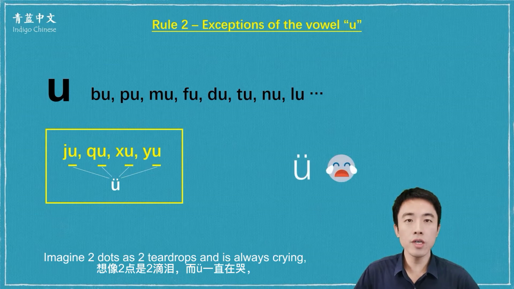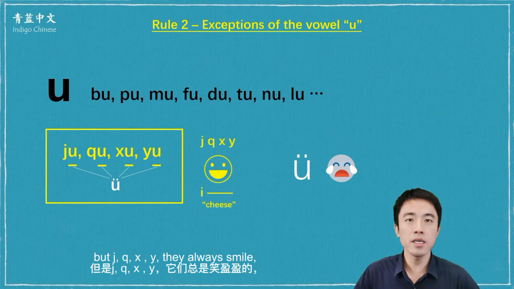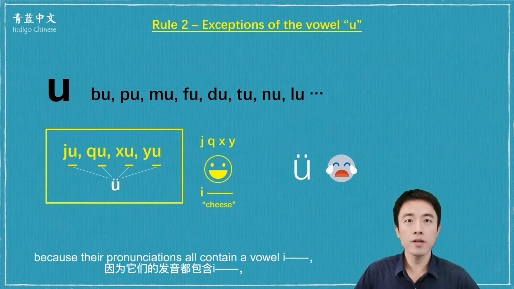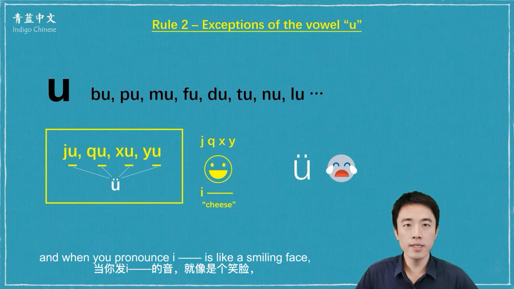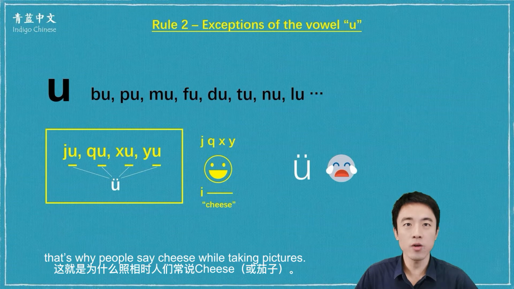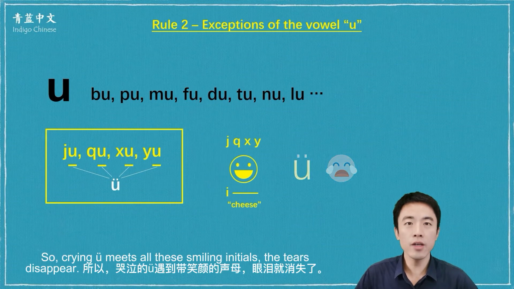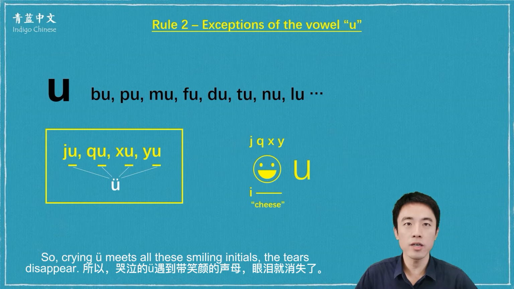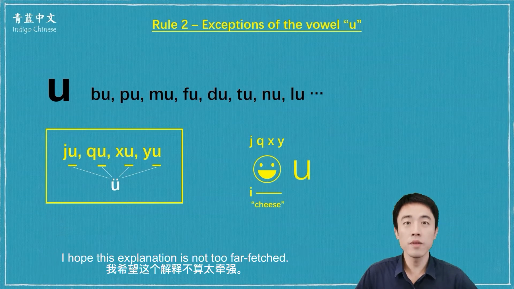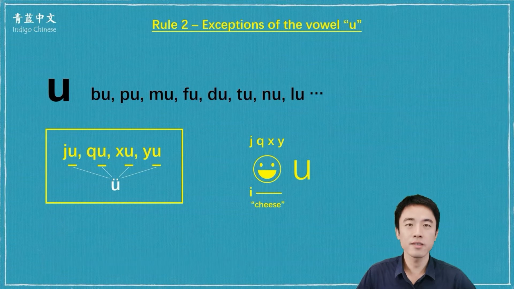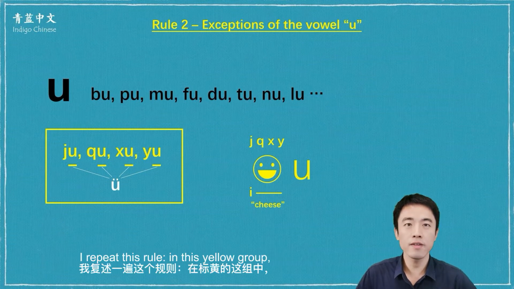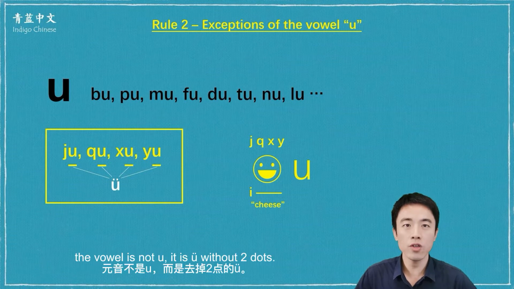Imagine 2 dots as 2 teardrops, and yu is always crying. But ji, qi, xi, yi, they always smile, because their pronunciations all contain a vowel E. And when you pronounce E, it's like a smiling face. That's why people say cheese while taking pictures. So crying yu meets all these smiling initials. The tears disappear. I hope this explanation is not too far-fetched. I repeat this rule. In this yellow group, the vowel is not U, it is yu without 2 dots.